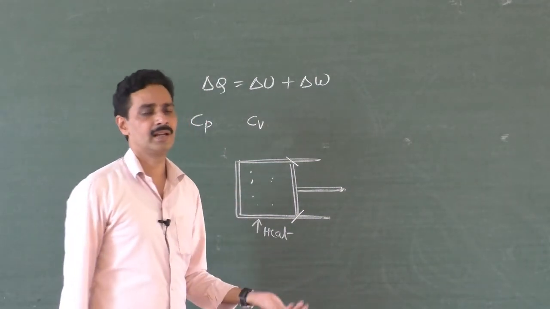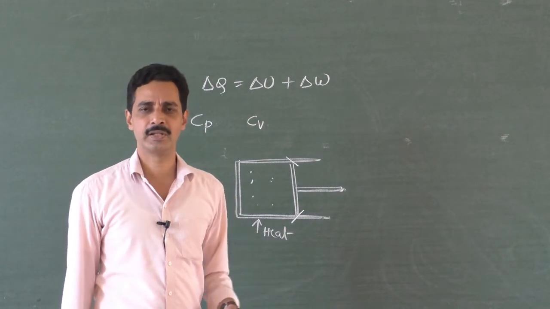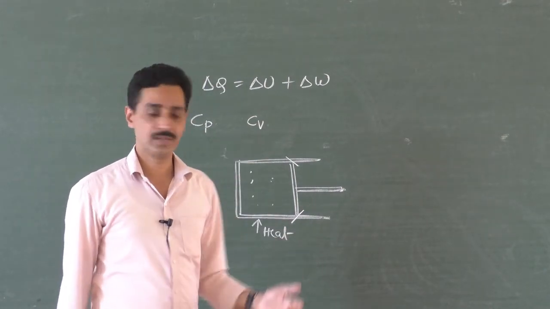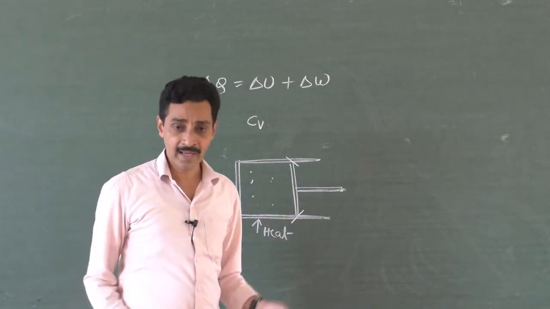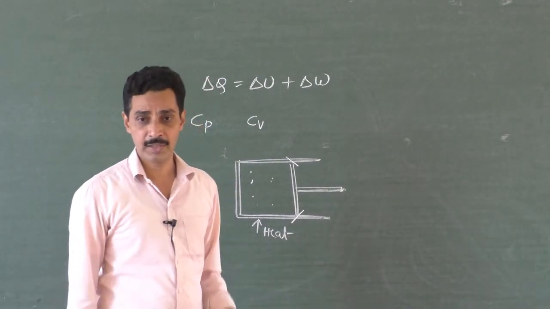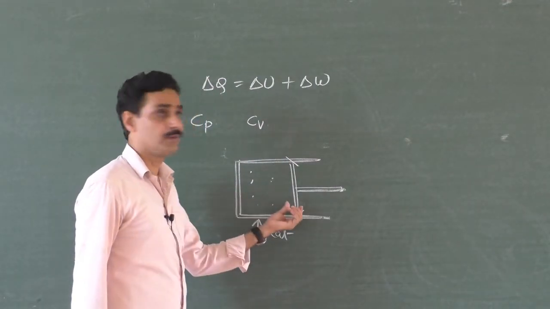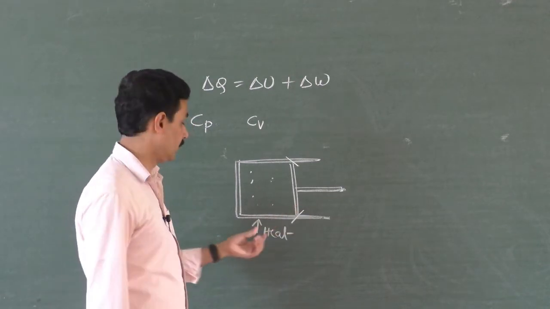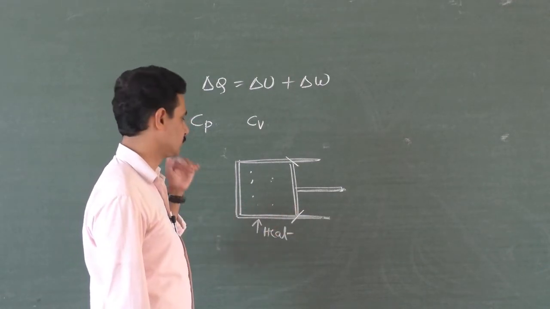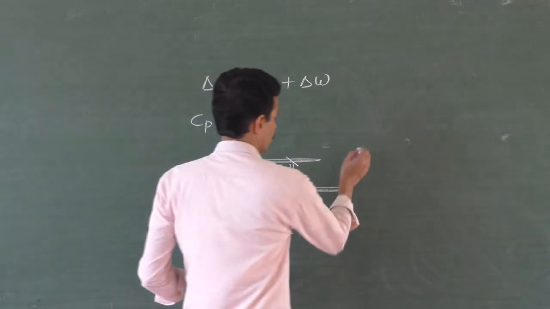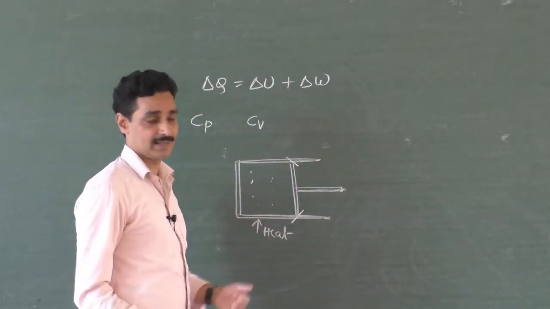You know that internal energy corresponds to the kinetic energy of the gas molecules, and whatever energy you supply from outside is not used for anything else, because there is no extra work done. So all the heat energy supplied is used to increase the internal energy.